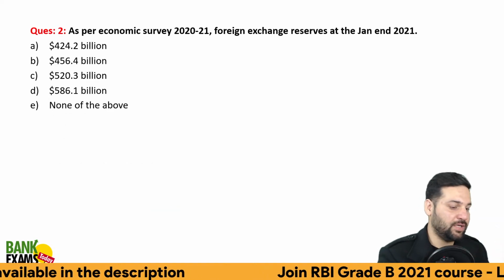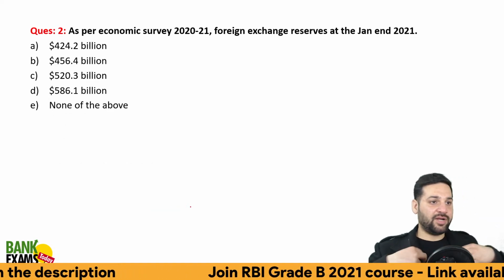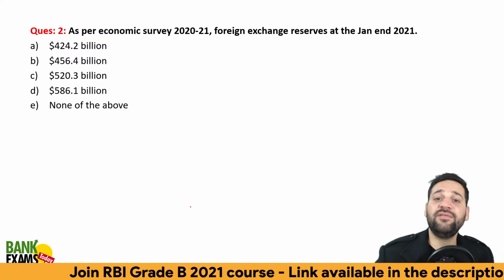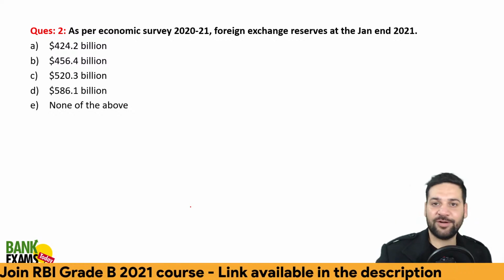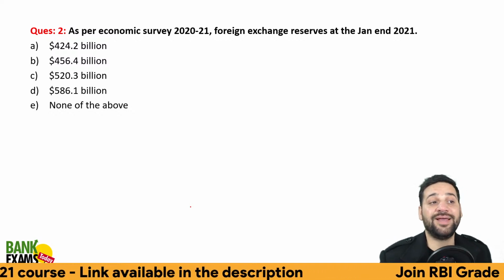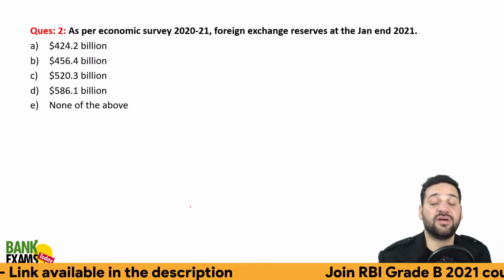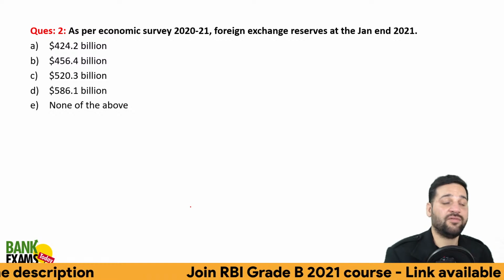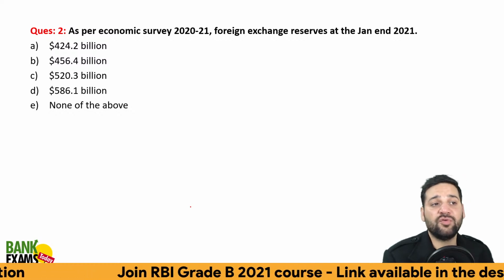Okay, very important. As per the economic survey, the foreign exchange reserves. Important point: we received a lot of FDI during the lockdown, and even after the lockdown we received a lot of FDI. Our foreign exchange reserve is at a really high point. How much foreign exchange reserve do we have?